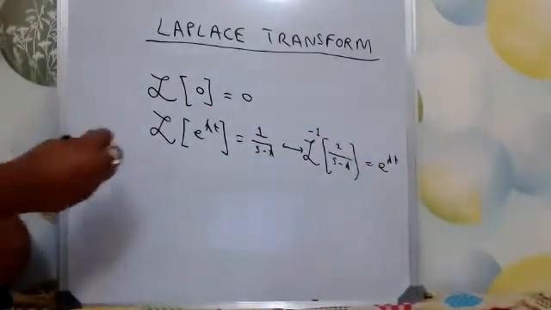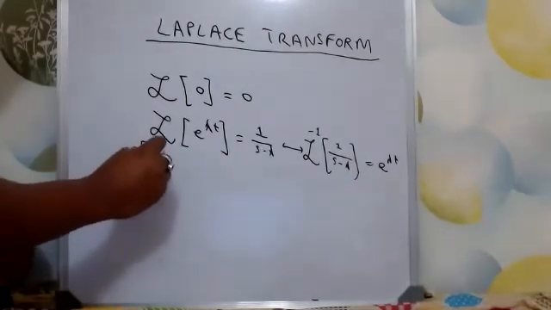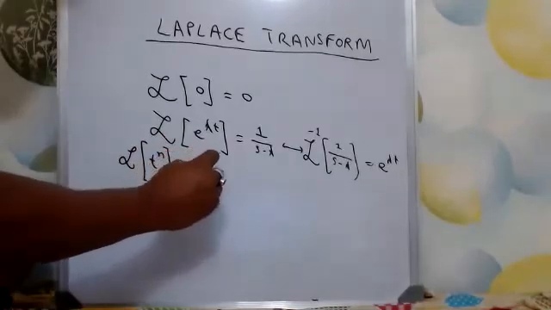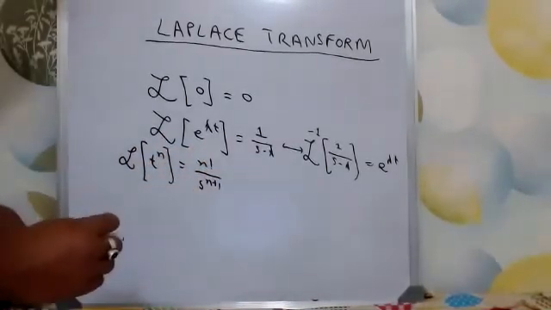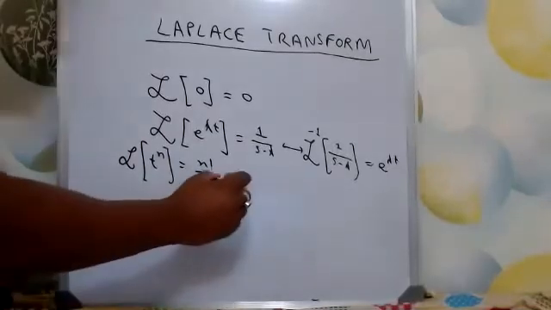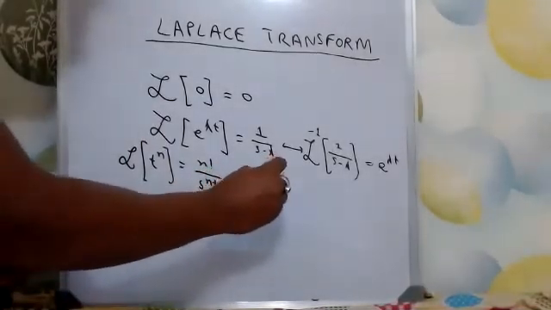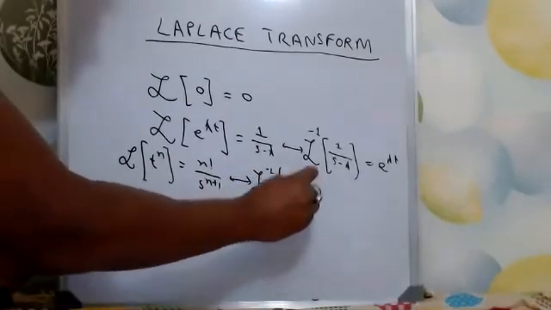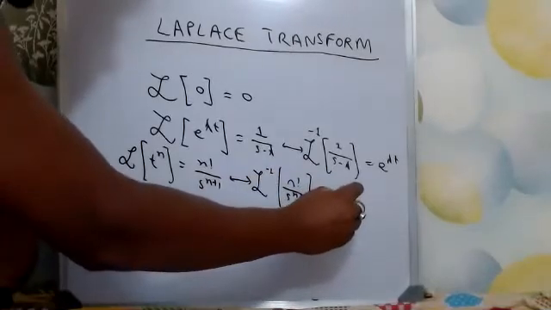Similarly, the Laplace transform of t to the power n is equal to n factorial by s to the power n plus 1. And the inverse transform of n factorial by s to the power n plus 1 is equal to t to the power n.